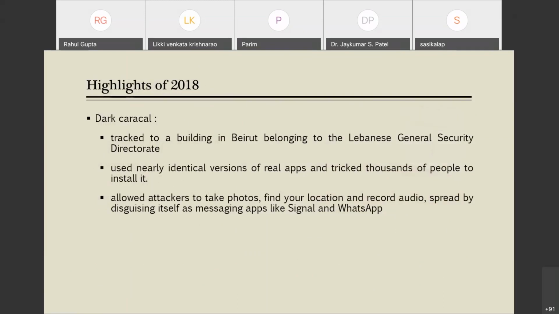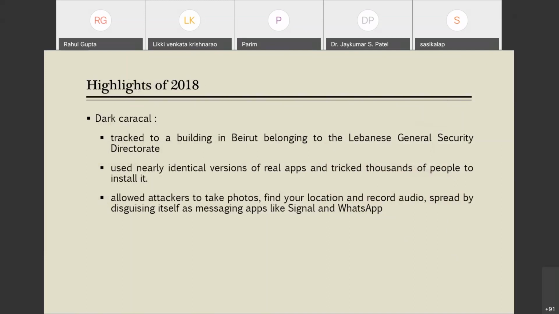It was later tracked to a building of the Lebanese General Security Directorate, and it used nearly identical versions of real apps and tricked thousands of people to install it.